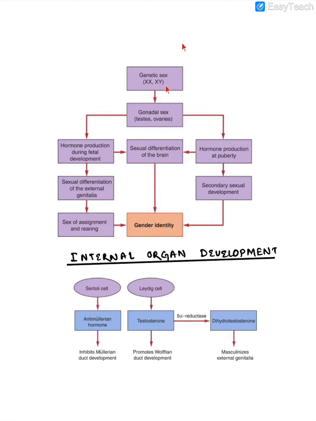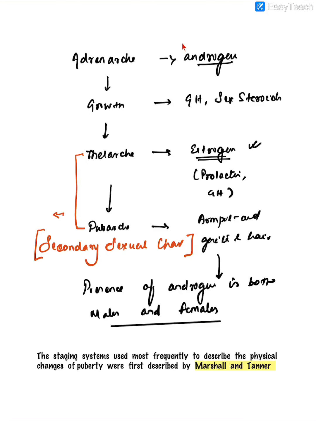So if we summarize, the genetic sex will determine the gonadal sex. The gonads will produce hormones, and because of these hormones there will be sexual differentiation of the external genitalia. Similarly, once these gonads produce certain hormones during puberty, like estrogen, it will lead to the formation of the secondary sexual characteristics, and all of these will finally be responsible for the gender identity or the gender stamping that we do.